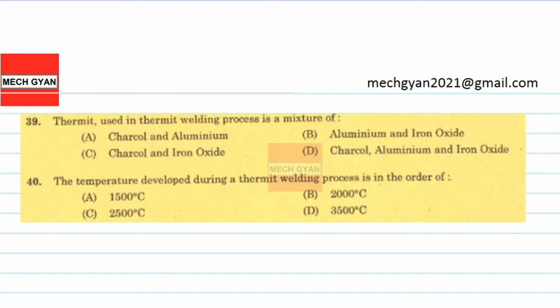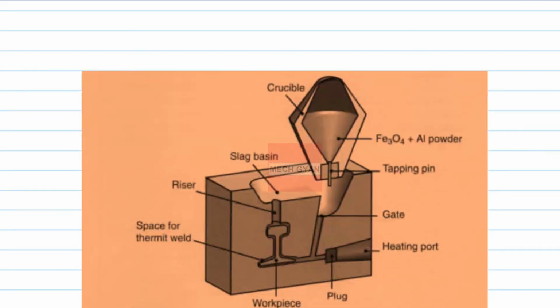Question number 39 and 40 are related to thermit welding process. Question number 39, thermit used in thermit welding process is a mixture of aluminum and iron oxide. 39 answer is B. And the temperature developed during thermit welding process is of the order of, so 40, the answer is C, 2500 degrees centigrade. Let's see a schematic of the thermit welding process.